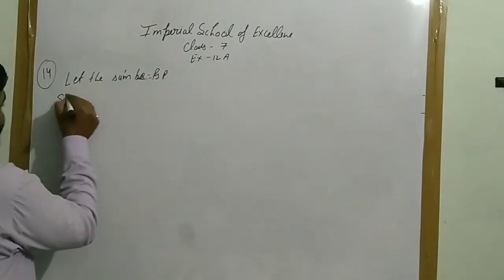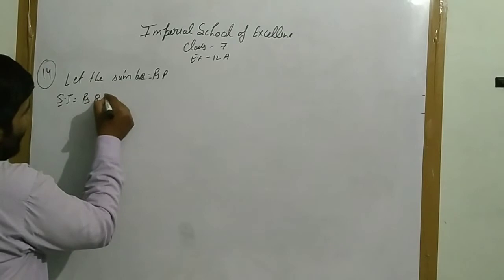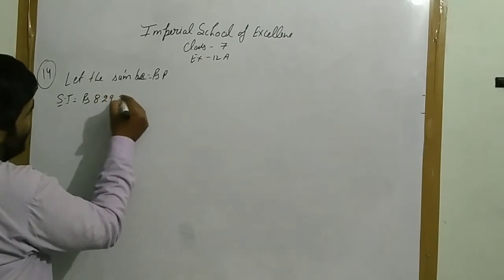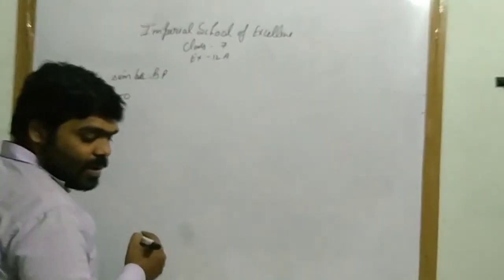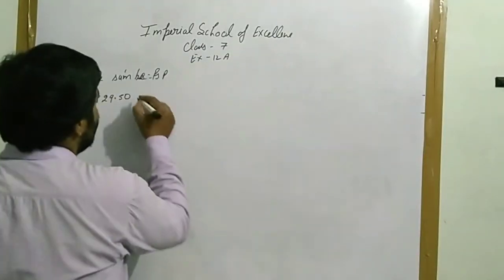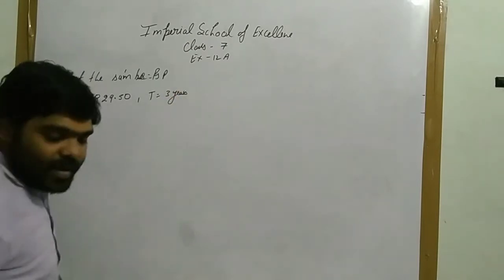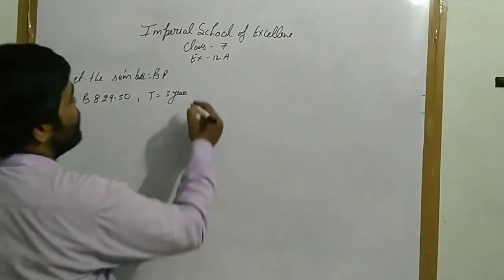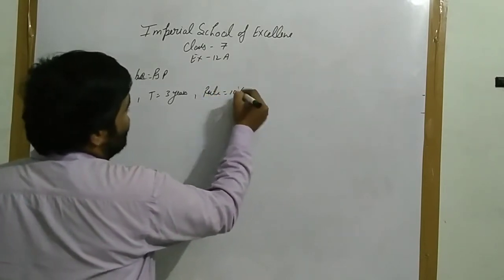So SI equals rupees 829.50. Time is 3 years and rate is 10%.